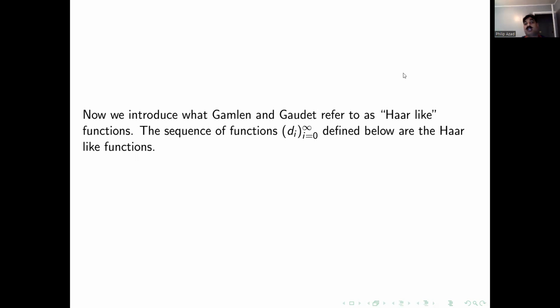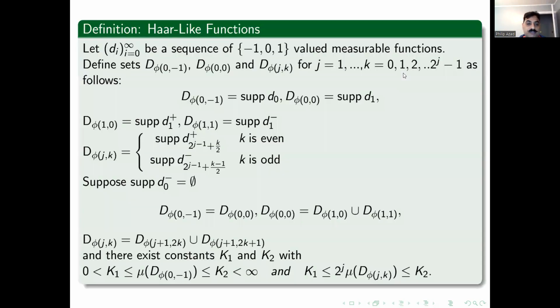So before we move on, we are going to introduce this theorem given by Gamlen and Gaudet. What they did was they found Haar-like functions. They are defined having values -1, 0, and 1, just like Haar functions. And at each level, again, the support is decreased by half and the number of Haar-like functions doubles.